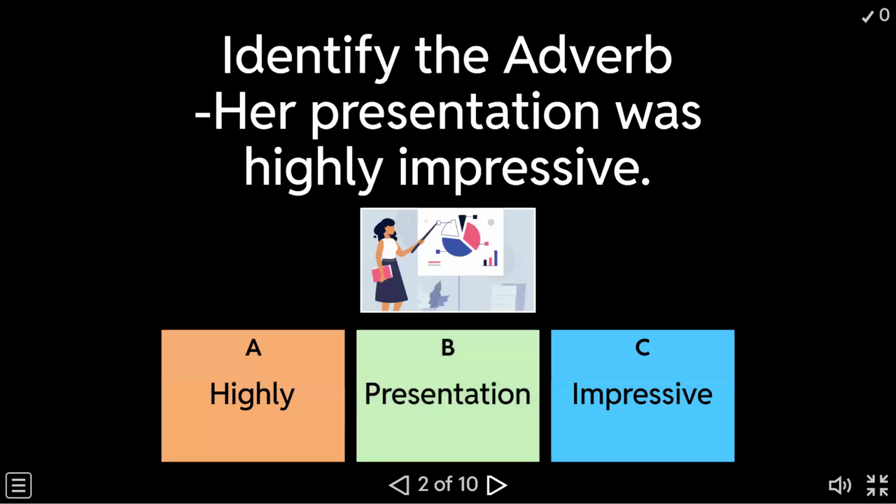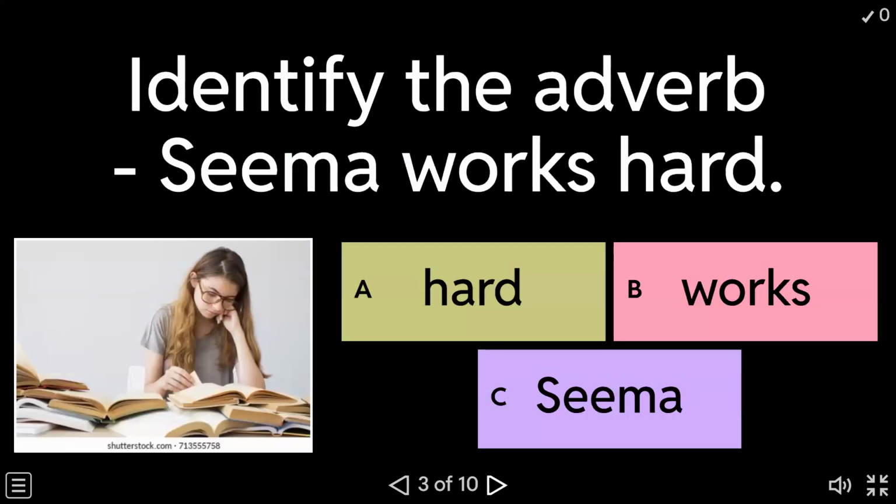Number 2, your question number is here, and you have to pick up the option A, B, C. Write question number 2 and write which is the option. Do not tell me the answers now because others are watching the chat box. We will discuss in the last. The third question for you is identify the adverb.